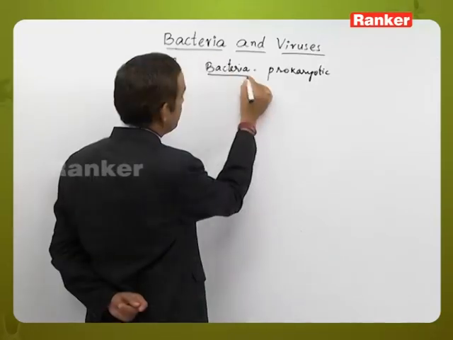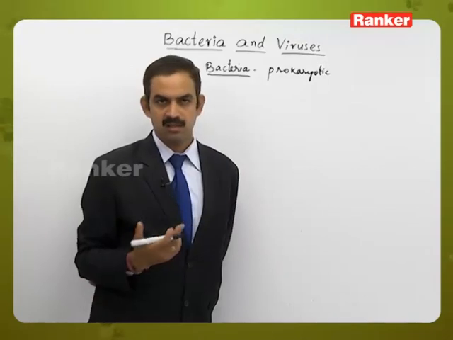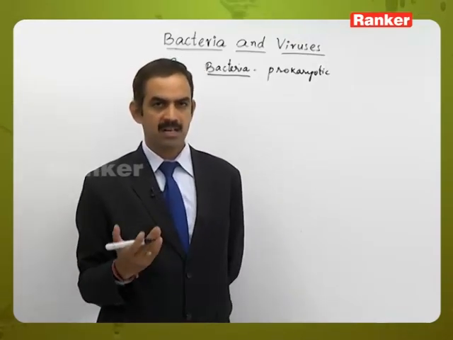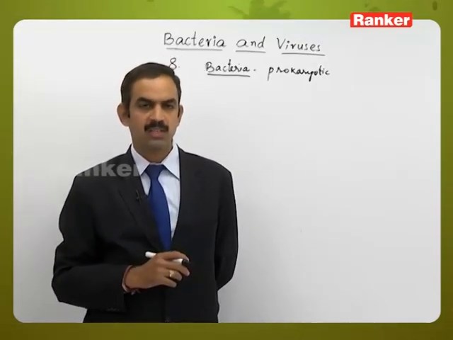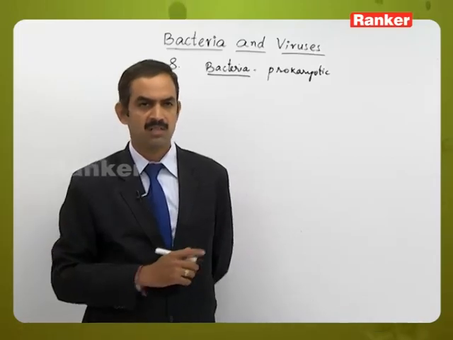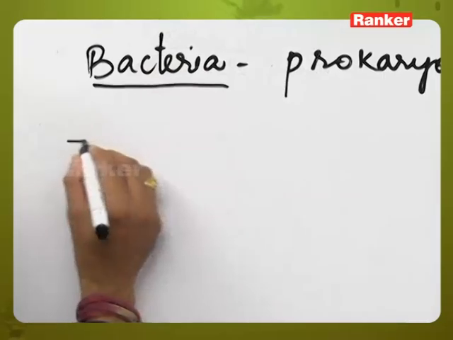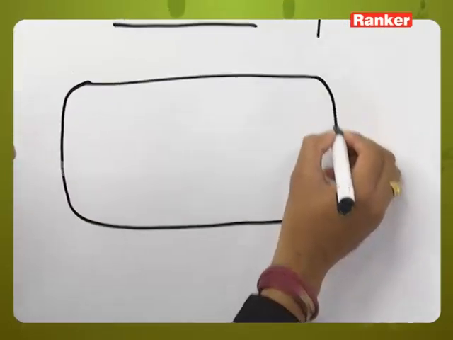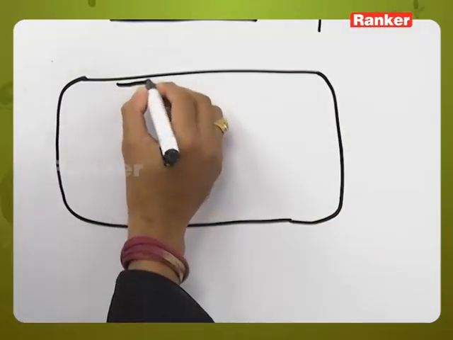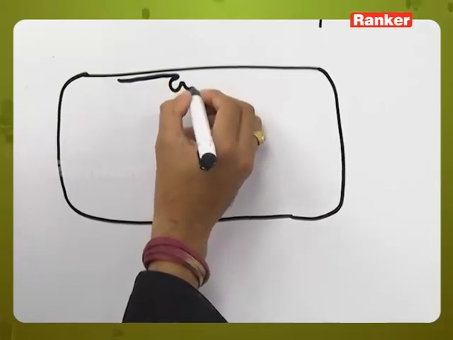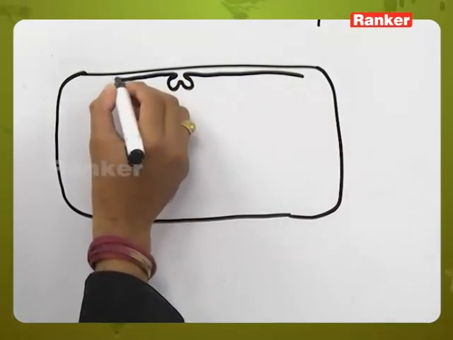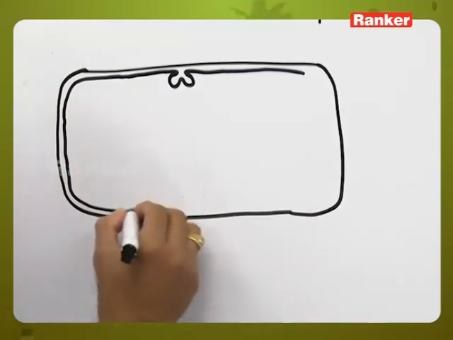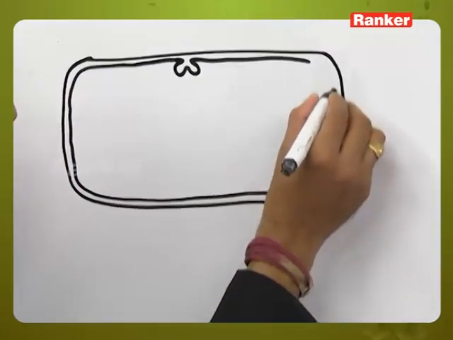But initially when the bacterial structure was discovered, the scientists found that some sort of inner foldings had been formed by the plasma membrane. This is the cell wall, and somewhere here is the plasma membrane, where we can see the inner foldings. These inner foldings are known as the mesosomes.